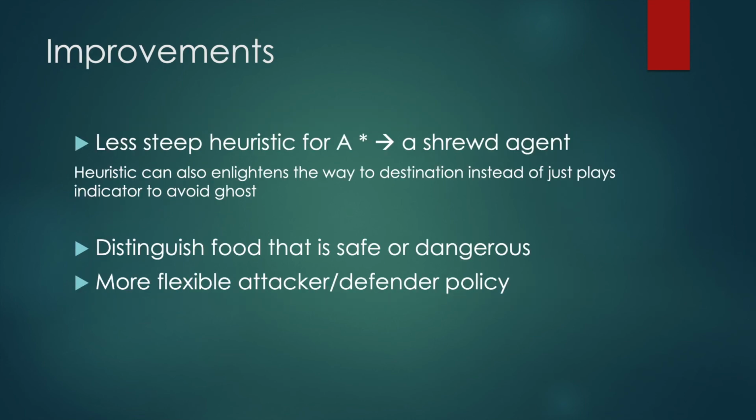There are also several things we can do to further optimize the agent. The first one is to set up a less steep heuristic for the A-star approach, so the heuristic can not only be used to avoid the ghost, but it can also enlighten the way to the destination, which is a powerful function. Secondly, for the intruder Pacman, some food is safe, but others are dangerous. It's better to distinguish the difference on a decision tree level. Lastly, it's beneficial to use a more flexible attacker and defender policy, since some defender Pacman is in a good position to do attack, and vice versa. Using a more flexible policy could help with this situation.